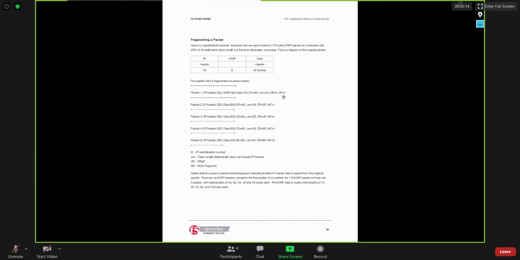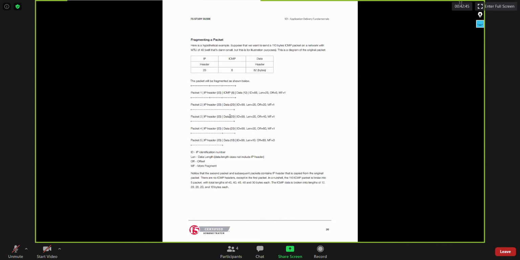Okay. So let's say you have a packet of 110 bytes, and the MTU size of the egress interface is 40 bytes. That's how it will get fragmented into 5 different packets. Of course, there will be some overhead due to fragmentation, and that is why it is always recommended to avoid fragmentation. Fragmentation should not occur.